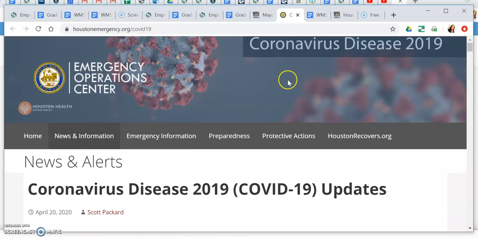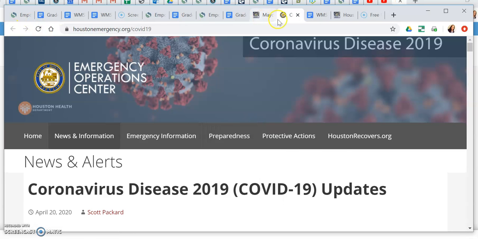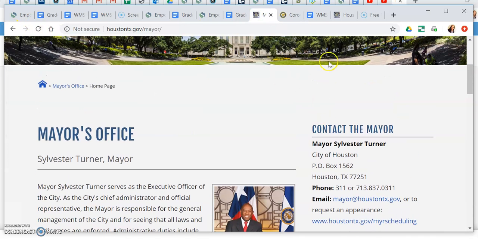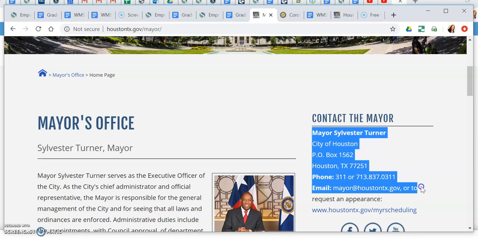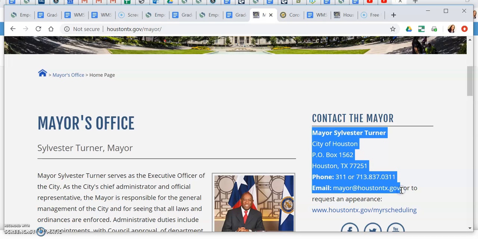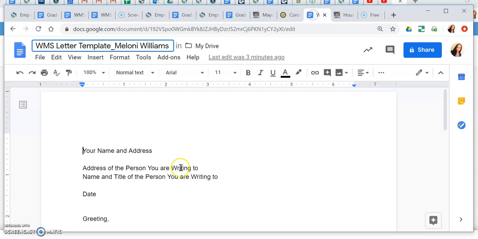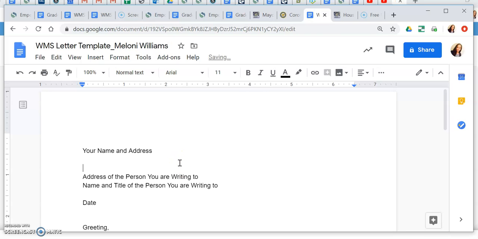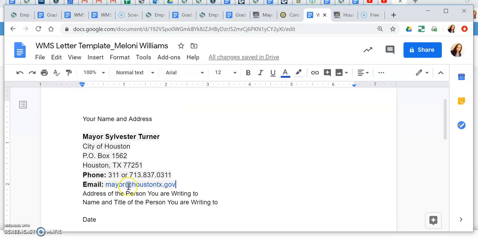my letter. Okay, so I'm going to go back to my template. Again, I decided to write to Mayor Sylvester Turner. So I'm going to copy and paste this information for when I'll need it in my letter. So I just select it and then right click, copy. I'm going to bring it back here. I'm going to right click, paste. Now I'm going to fix this, but it's here so that I have it for easy access.